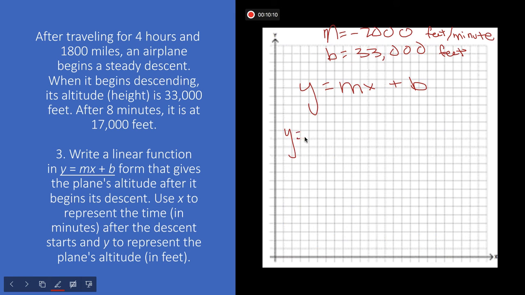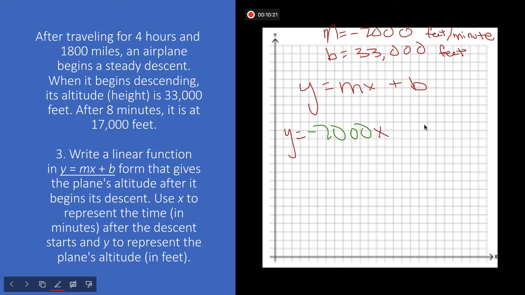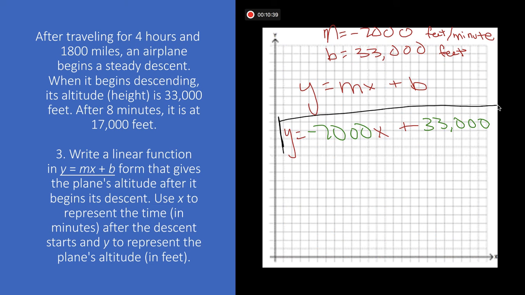So y is equal to negative 2,000x plus my value for b, which is 33,000. And this is my final answer right here. So my answer is y equals negative 2,000x plus 33,000.